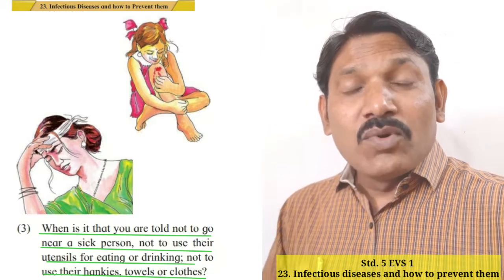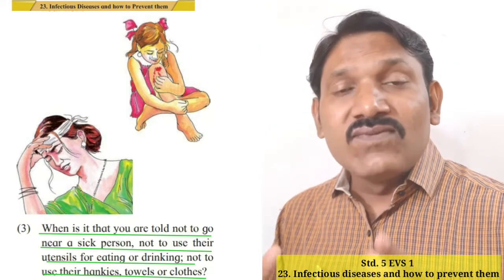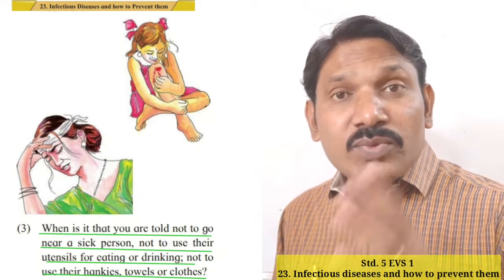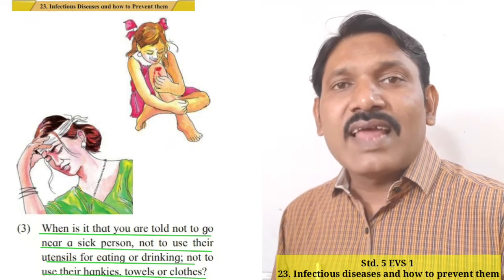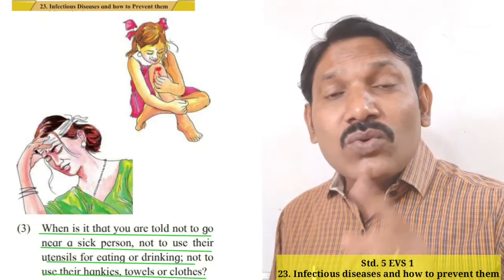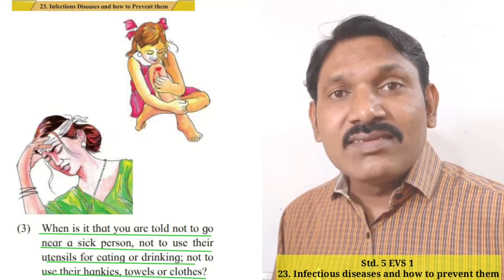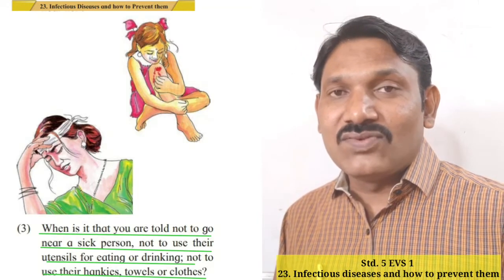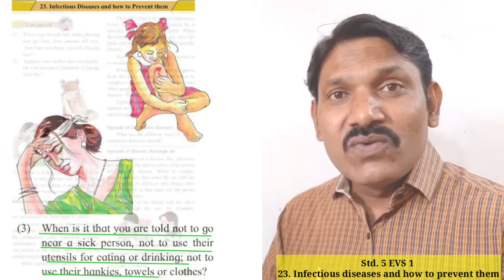Most probably if a person has fever, influenza, cough, cold, viral fever, tuberculosis, swine flu, etc., then we are told not to go near him or use the things used by that suffering person. Have you understood? Very good. Now we will move forward.